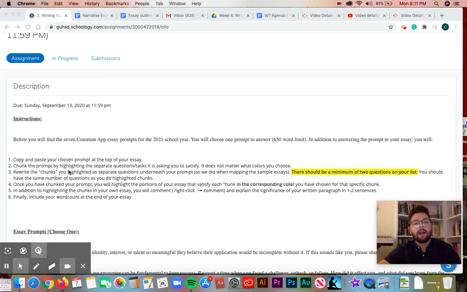chunk the prompt by highlighting the separate questions or tasks it is asking you to satisfy. It does not matter what colors you choose. This should be very familiar. We practiced this all last week during the essay mapping exercise. You're going to rewrite the chunks you highlighted as separate questions underneath your prompt. We also did this in the mapping sample essays, right?